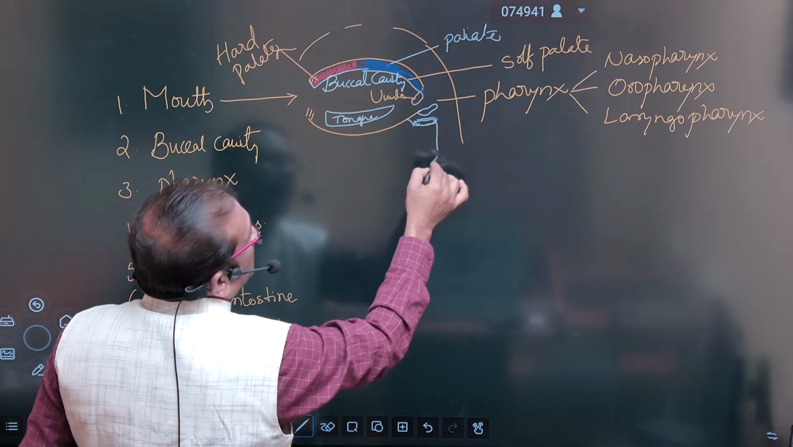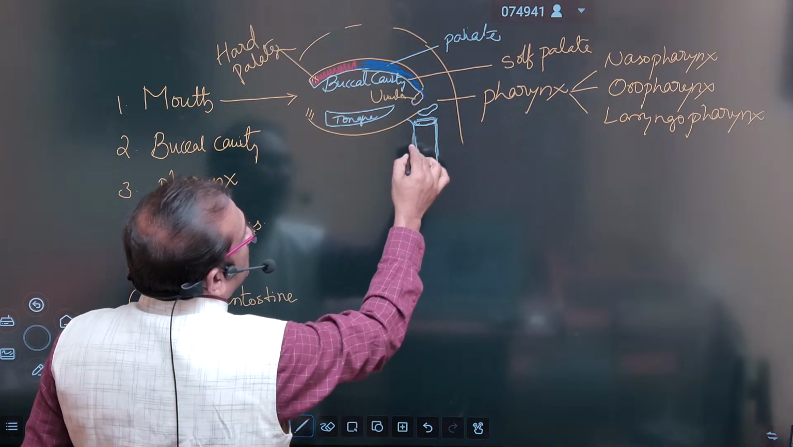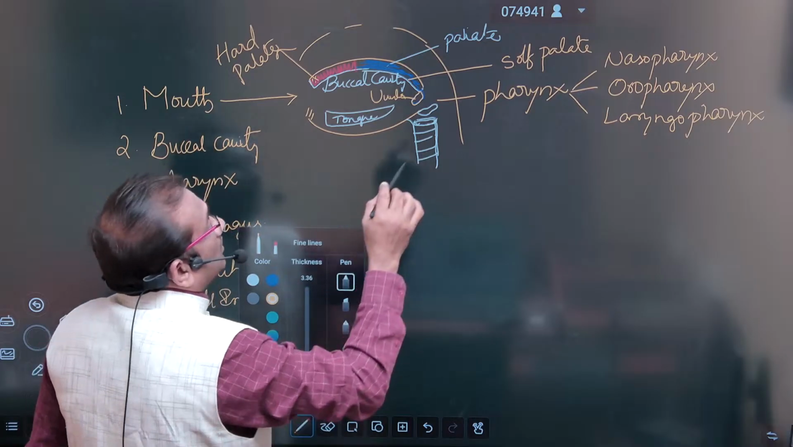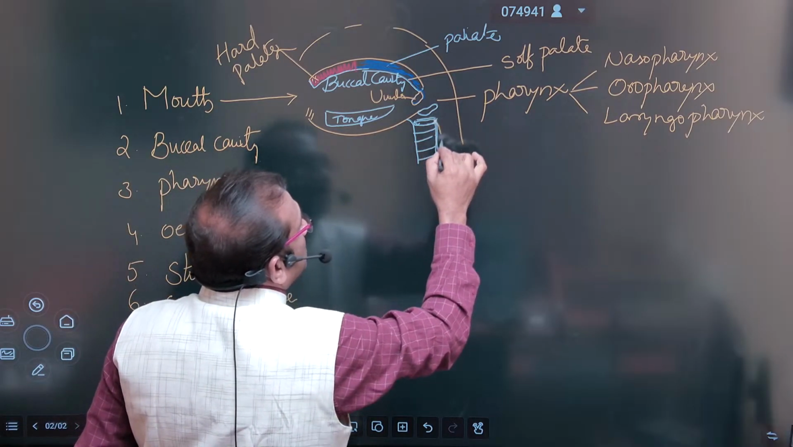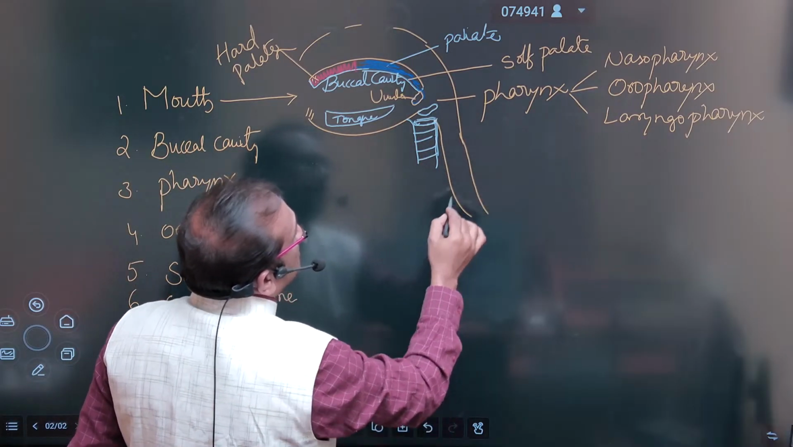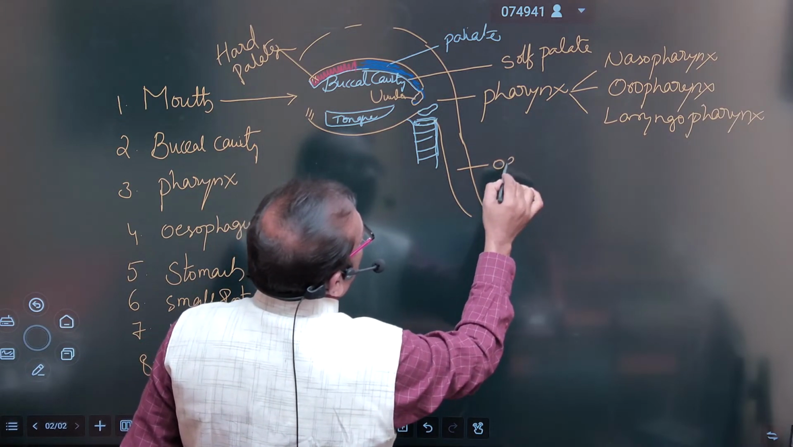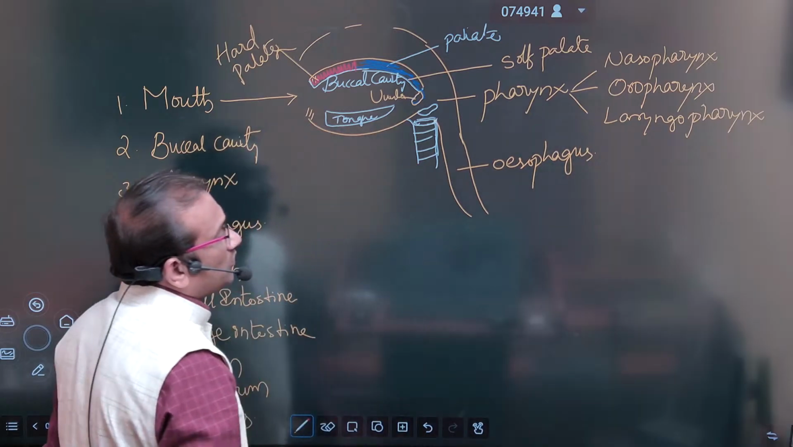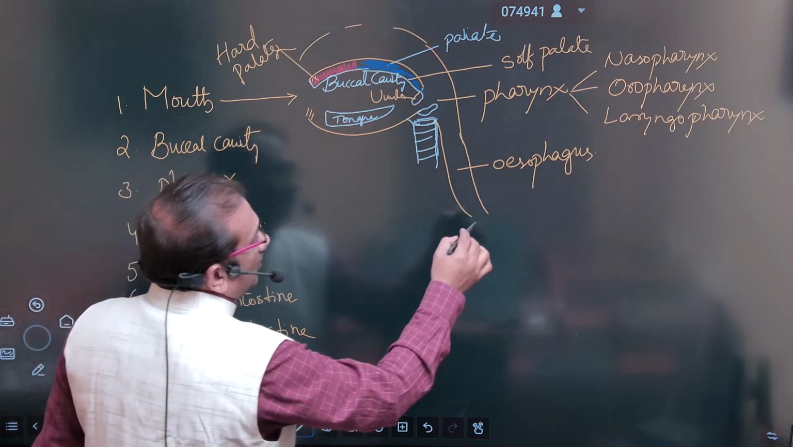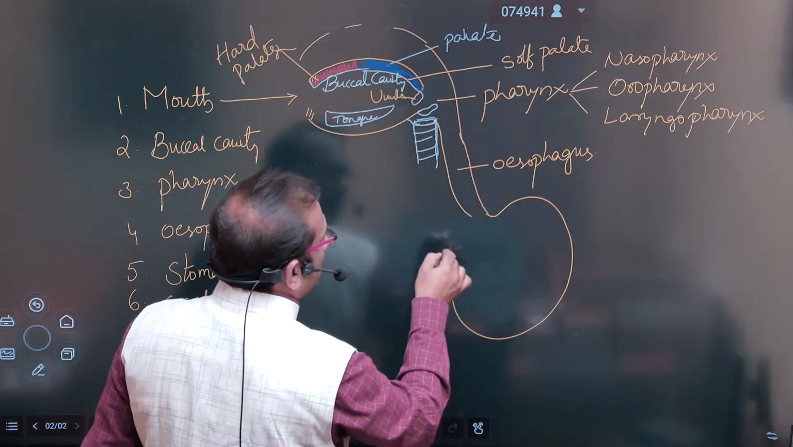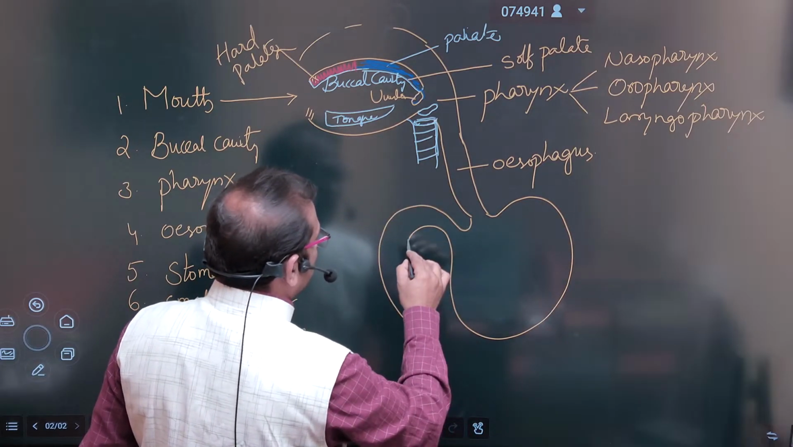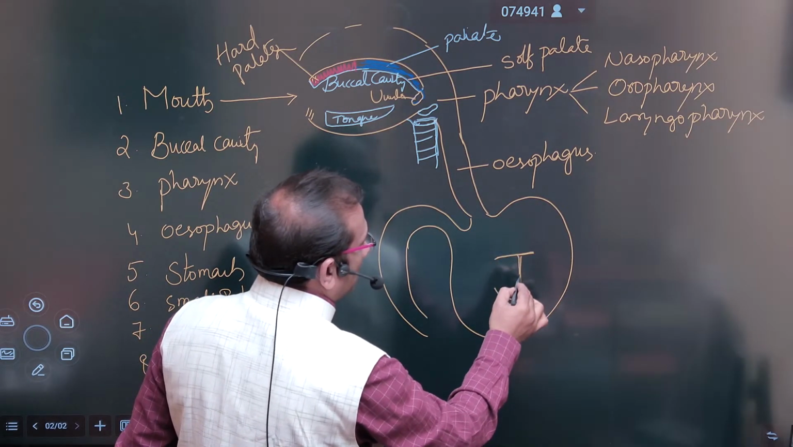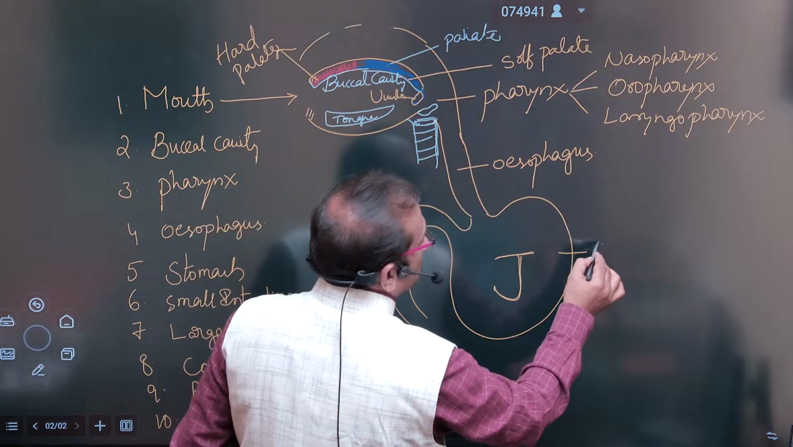This is the trachea. We'll discuss the trachea in the second topic, respiration. Our topic is the pharynx, then a tube. This is known as the esophagus. This esophagus opens into a J-shaped muscular organ. The J shape is also important. This is known as the stomach.